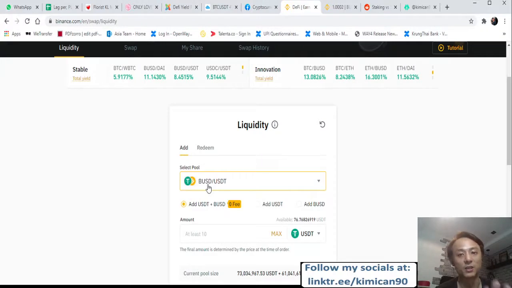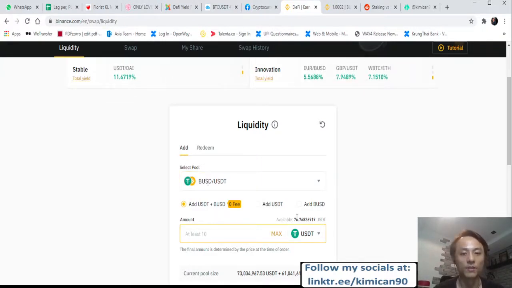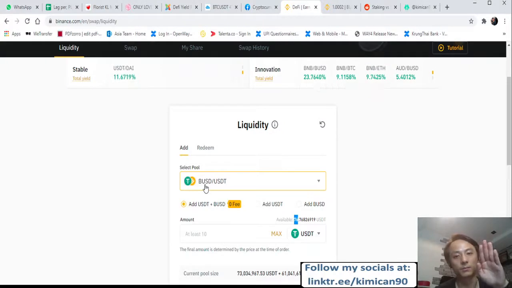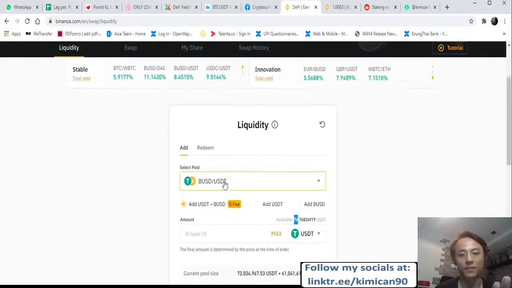Meaning to say, if you put in, let's say, 76 dollars worth, it needs to be 38 BUSD and 38 USDT. It needs to be half-half, right?